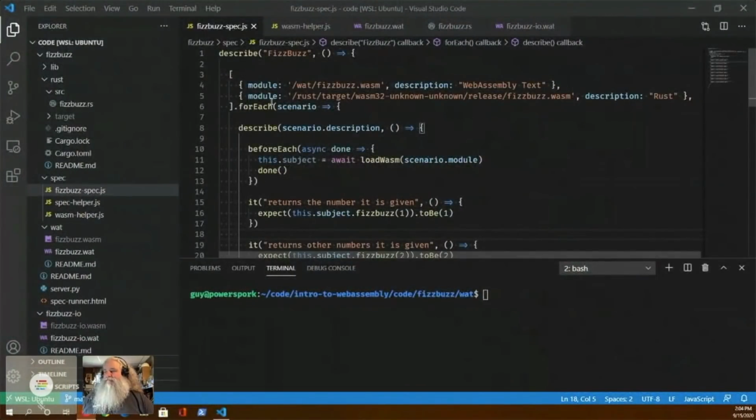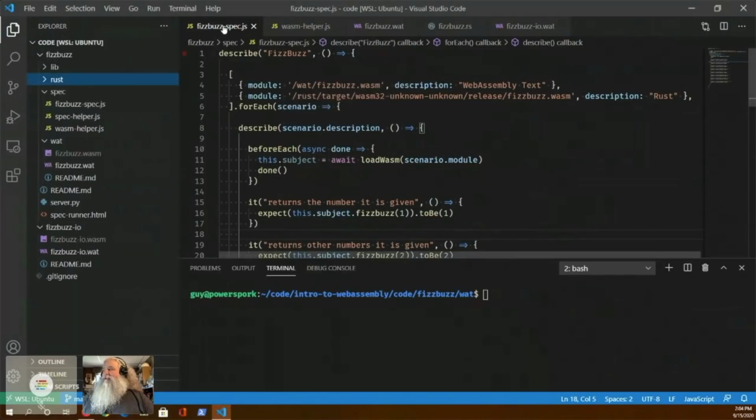I've created FizzBuzz in WebAssembly, and I've created it three different ways. I've created it for the browser, once in WebAssembly text format and once in Rust, and once I created a FizzBuzz that runs on the command line. For the two that run in the browser, I'm using Jasmine because it's a convenient, embeddable sort of testing framework. I just had to drop some files in there. You didn't have to install anything. And it runs, looks for the fizzbuzz.wasm and the Rust fizzbuzz.wasm, and tests them both.